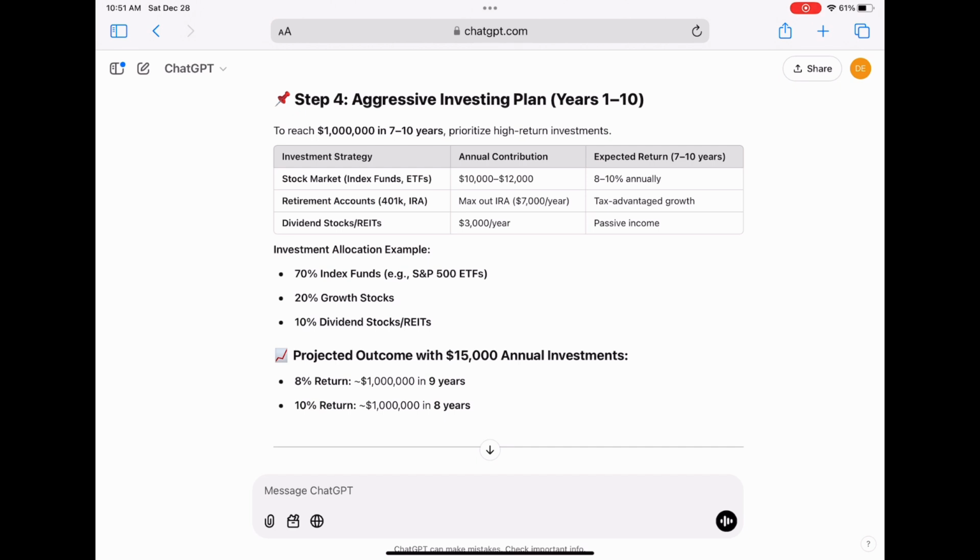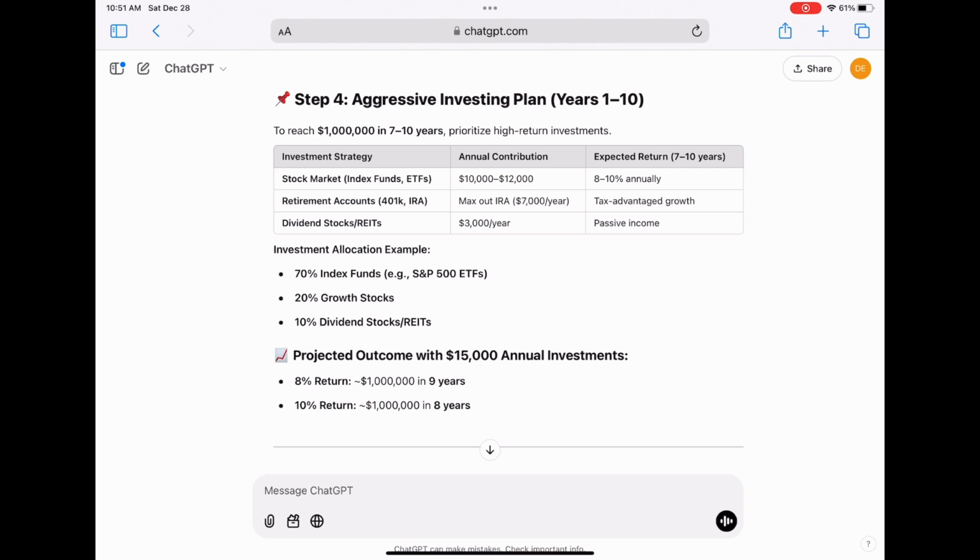Now, this chart right here shows you what your investment strategy is, your annual contribution that will be needed, and your expected return. So for the stock market, such as index funds and ETFs, you're going to use $10,000 to $12,000 per year, and you're going to have an 8 to 10% return annually.